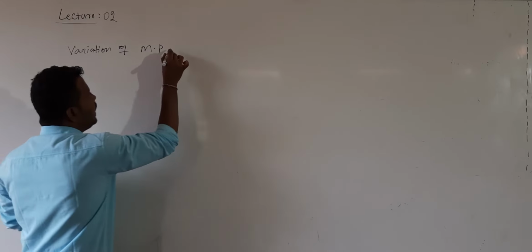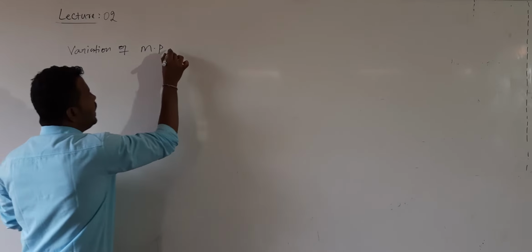The scientists Clausius and Clapeyron have given one equation. That equation is given by dP by dT is equal to L divided by T into (Vf minus Vi). This is the equation given by Clausius and Clapeyron.